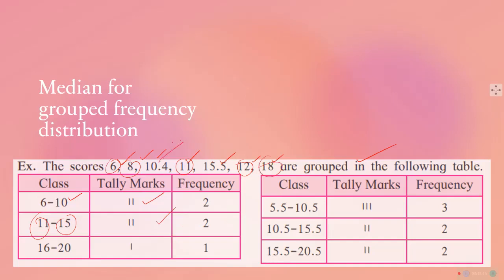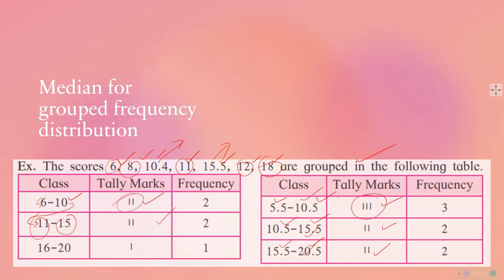So where did these two go? 10.4 and 15.5. So this grouping is wrong, we need to rearrange it. We should include them. So we will subtract 0.5 from here: 5.5 to 10.5, 10.5 to 15.5, 15.5 to 20.5. What is the difference in this class? Here we have 10, there is a gap of 1 unit, and 10.5 comes in between. So we need to rearrange the classes in such a way that no data is missing, and accordingly we can put them, but there is a difference.